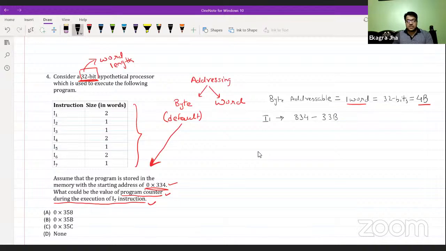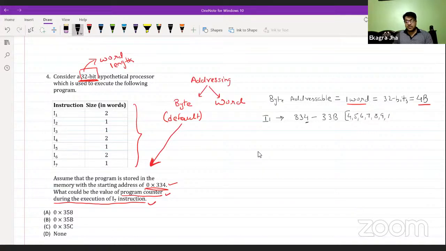So the cell addresses for I1 storage start from 334. 334 is 1 byte, 335 is another byte, 336 is another byte. Similarly, it is going to be stored till 33B. I'm explaining the last digit here: 4, 5, 6, 7, 8, 9.